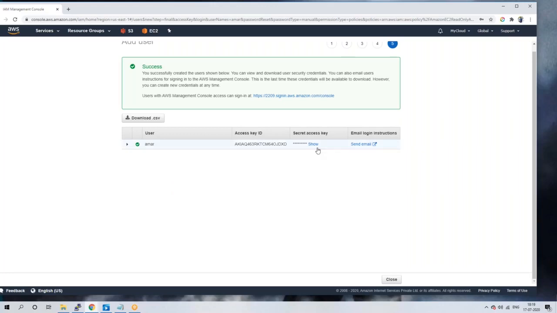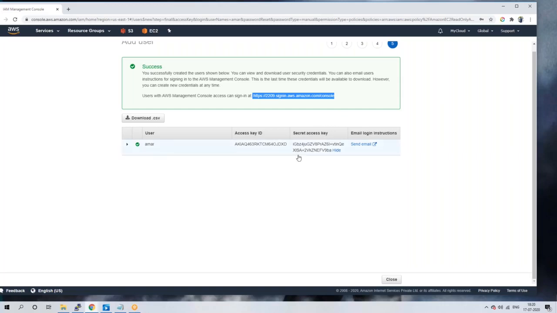So guys, click on the show button. You can see the access key, secret key, username and password. Now onwards, Amar should log in with the above link. You can see the link above. From now on, Amar should always log in with this link only, guys.